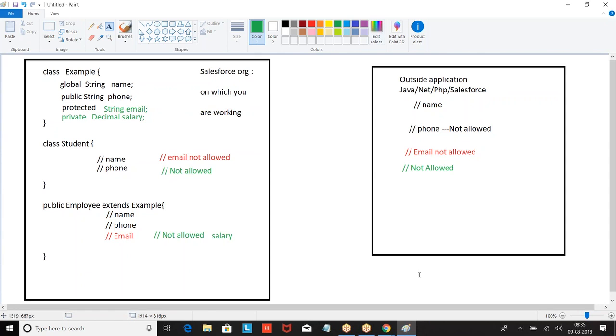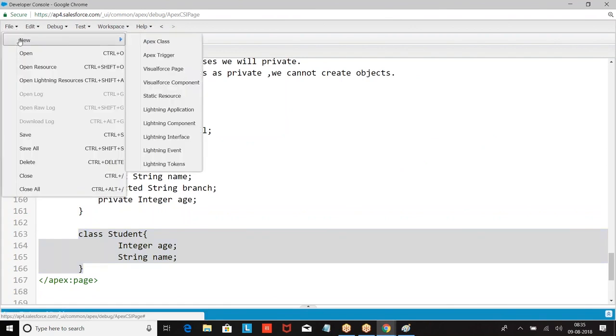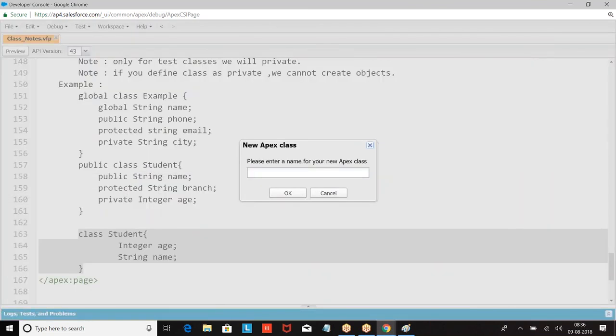So what I am doing, look at this. Developer console, File, New, Apex Class. Everything that you write in Salesforce should be in the form of a class only. That is the reason all our previous examples we didn't execute. We cannot run them individually, they have to be part of a class.